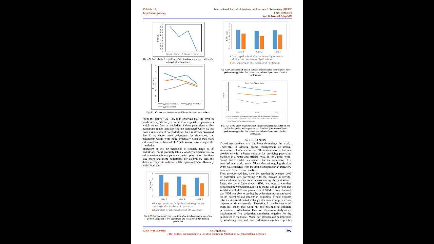Simulation results. As discussed in the research methodology, pedestrians were simulated using the social force model. At the initial level, only one pedestrian is simulated with the help of the social force model, and the parameters were calibrated with the help of genetic algorithm with their lower and upper bound limit. Simulation of one pedestrian with social force model. Blue dot represents the simulated pedestrian while the red dot shows the nearest location on the wall.